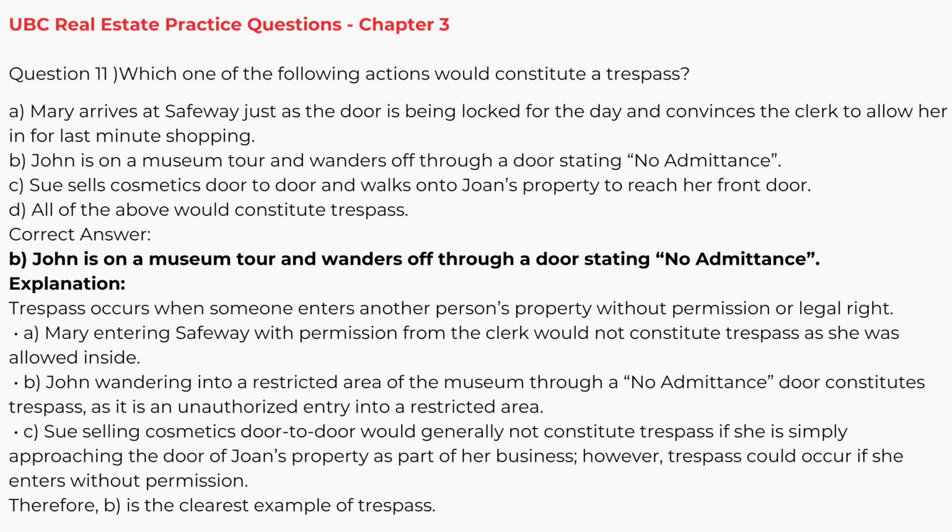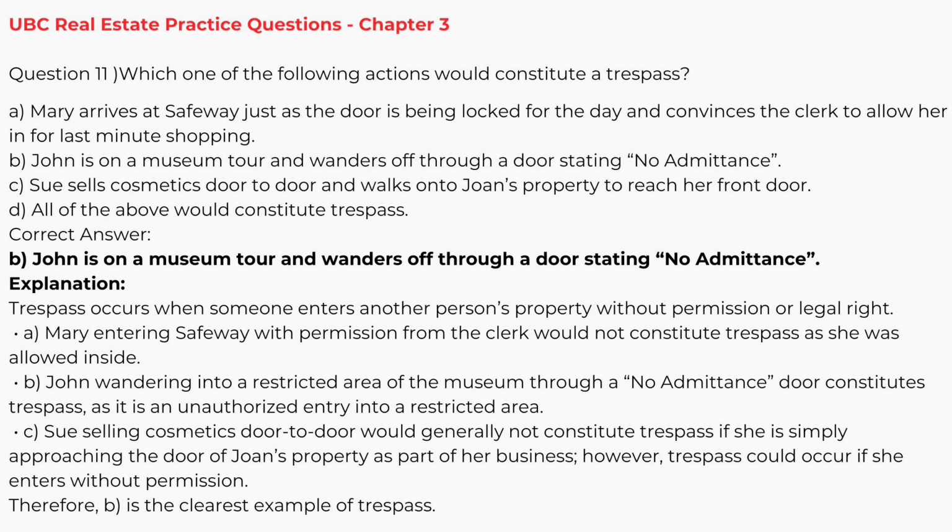Correct answer, B. John is on a museum tour and wanders off through a door stating no admittance. Explanation. Trespass occurs when someone enters another person's property without permission or legal right. A. Mary entering Safeway with permission from the clerk would not constitute trespass as she was allowed inside. B. John wandering into a restricted area of the museum through a no-admittance door constitutes trespass, as it is an unauthorized entry into a restricted area.